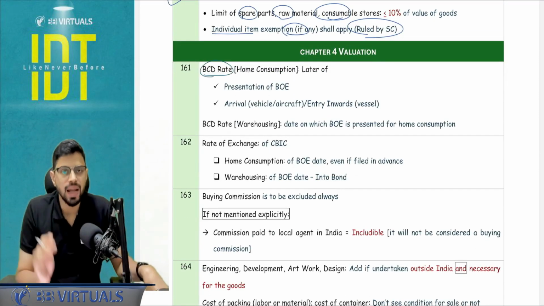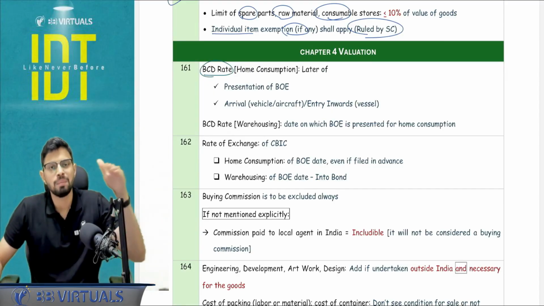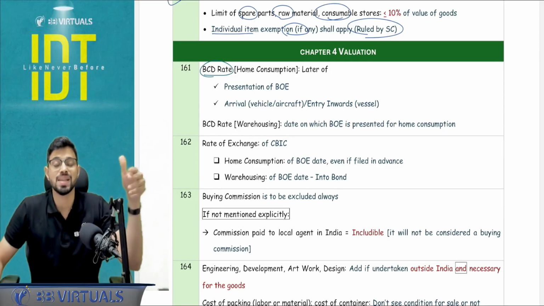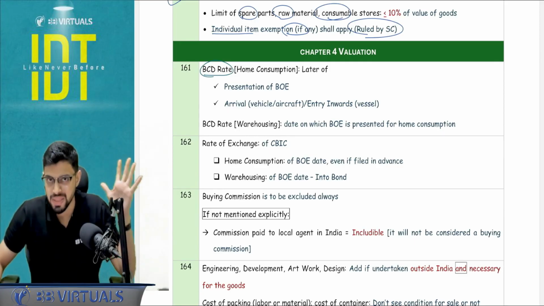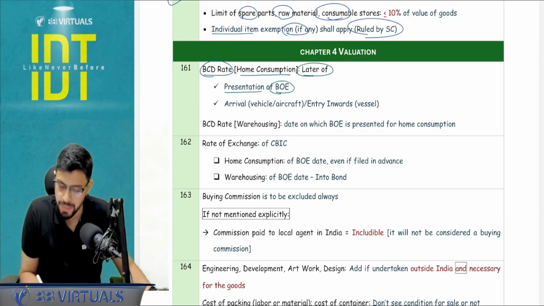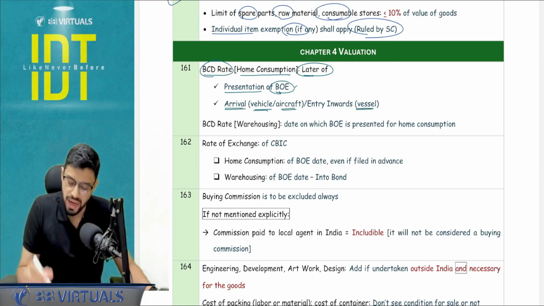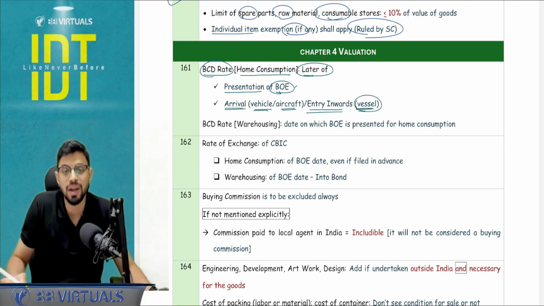Okay, next, chapter number 4, valuation. The BCD rate and the exchange rate, the most important table which will help you in solving the question. The BCD rate, in Hindi as we say, taza means fresh. I want the latest rate of the BCD. So if I am importing the goods and filing for home consumption, I will pick the BCD from the date of presentation of the bill of entry, because advance filing is also possible. I will compare that with arrival in case of vehicle and aircraft, but in case of vessel, I will compare the entry inwards date.